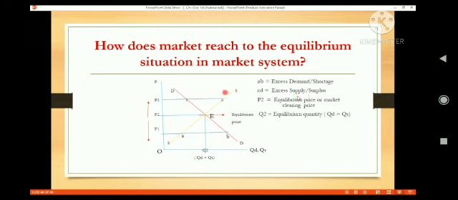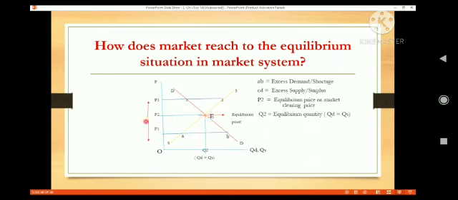When there is excess supply or surplus product in the market, suppliers try to reduce the price. When demand is less, the price automatically goes down. It continues to go down till it reaches the equilibrium level, that is price P2, where quantity of demand equals quantity of supply.